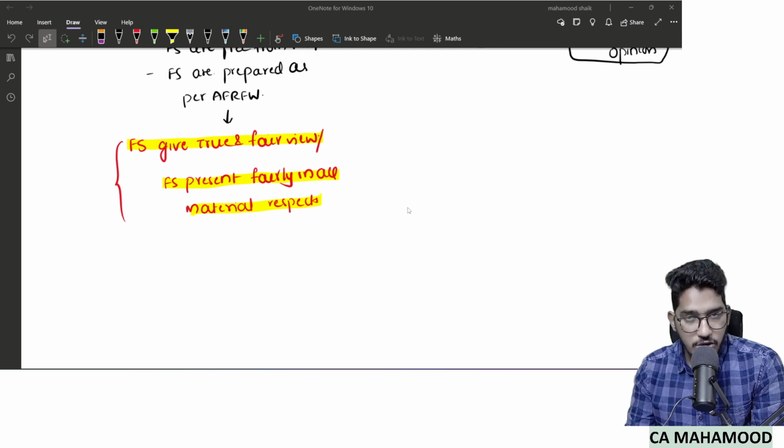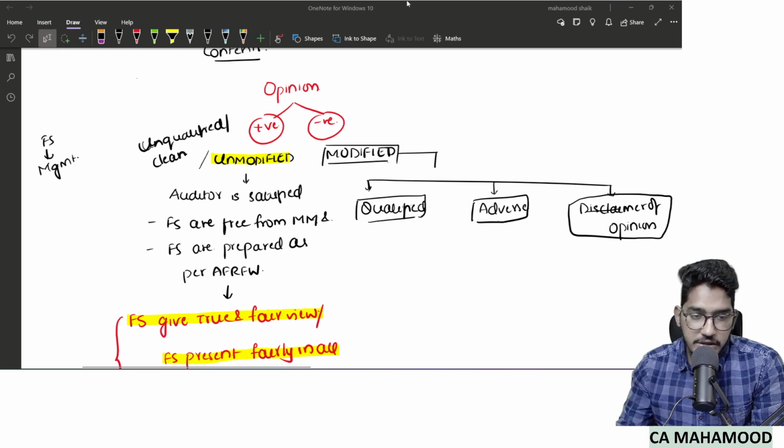So if you download any audit report, in the opinion paragraph, if you see either of these phrases, financial statements give true and fair view or financial statements present fairly in all material respects, that opinion we call unmodified opinion. And there are other names for unmodified opinion. We even call it unqualified opinion and also clean opinion. So this is what we have understood.